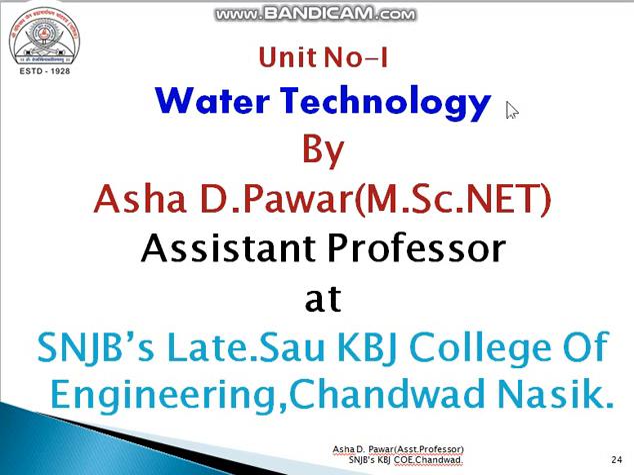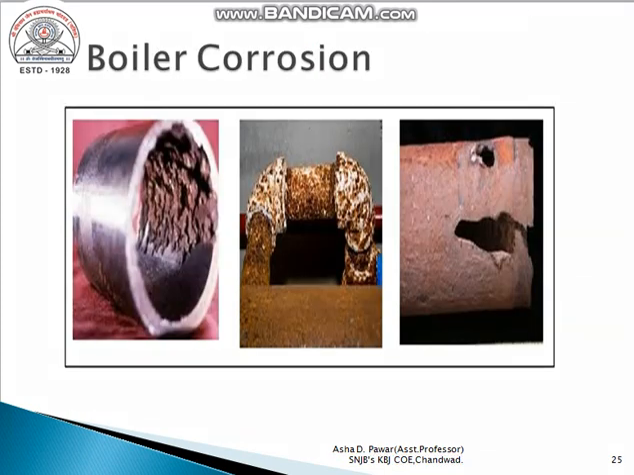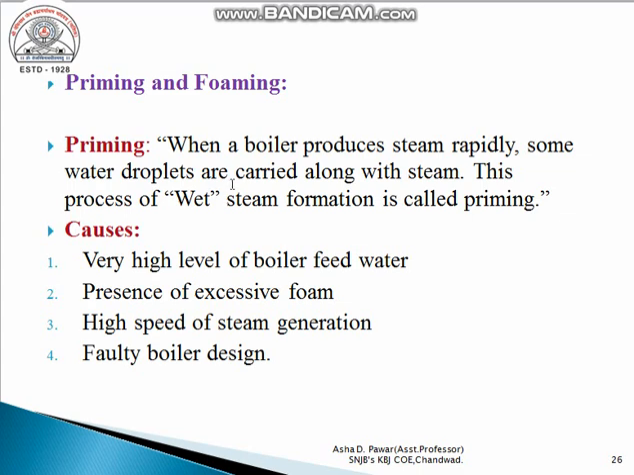Students, in the last session we learned the first ill effect, that is boiler corrosion. The destruction of metal due to the chemical or electrochemical attack by the environment is nothing but boiler corrosion, and these are some examples of how exactly boiler corrosion takes place. In today's session we learn another ill effect, that is priming, foaming and caustic embrittlement. So first of all we learn what is priming and foaming, their causes and prevention.